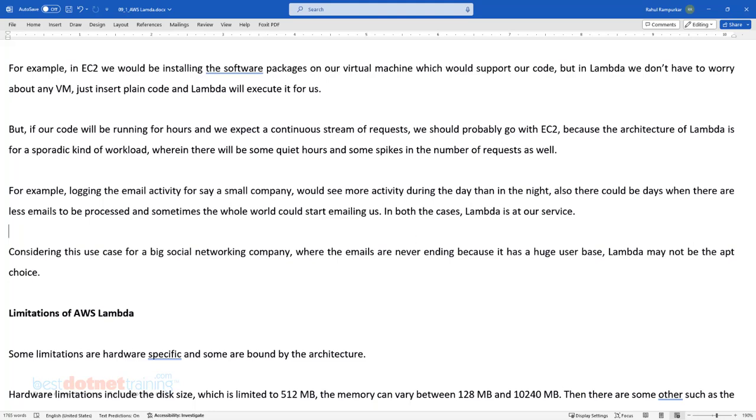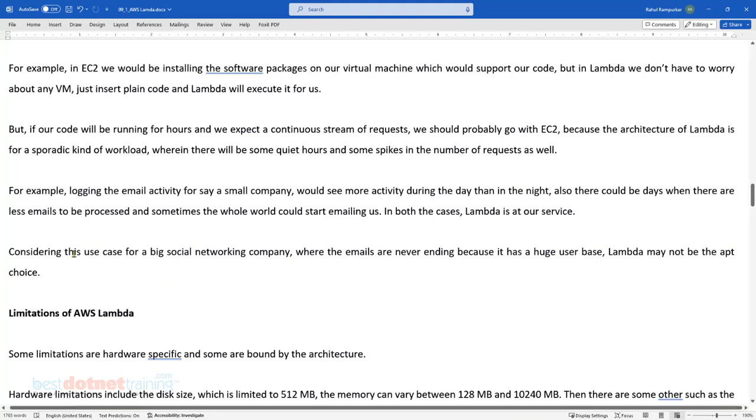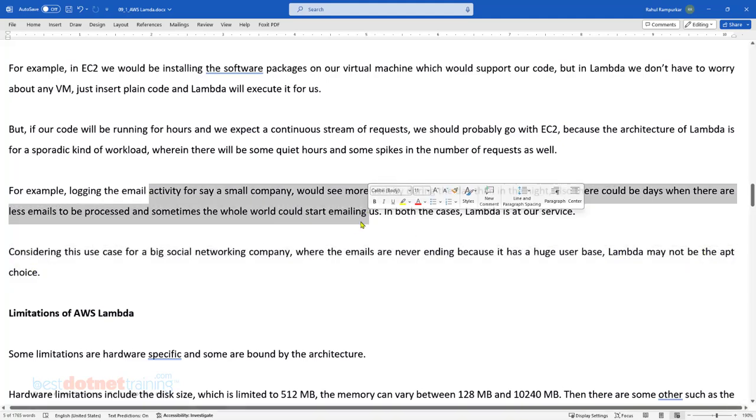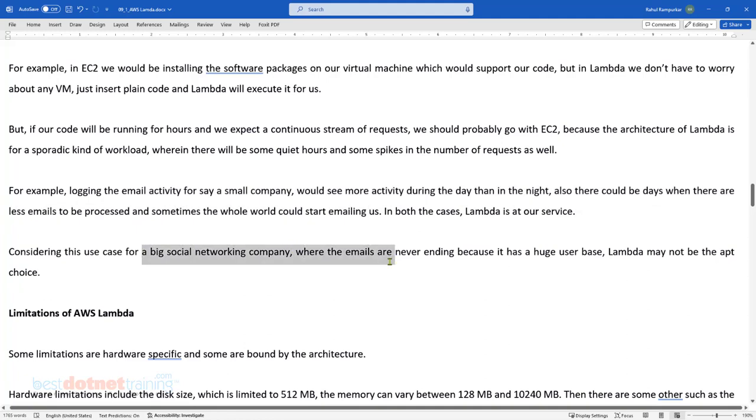So even though the load is sporadic, if it takes a large amount of time to execute and if it needs more RAM, sometimes Lambda can become a costly affair. Considering the use case of a large social networking company where emails are never ending because it has a huge user base, Lambda may not be the apt choice. If it is a small company, they may think of Lambda. If it is a large company operating on a global basis, where at any given time people are mailing it, then obviously Lambda may not be appropriate, right?